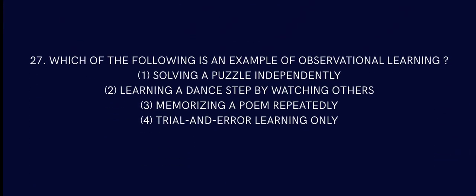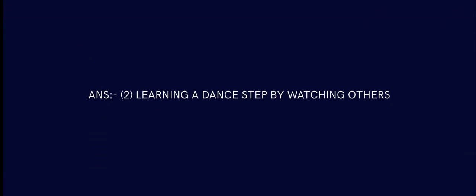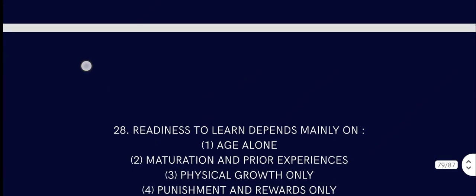Question number 27. Which of the following is an example of observational learning? Solving a puzzle independently, you did not observe anything, so that's not it. Learning a dance step by watching others, now that is observational learning. You are learning something by observing others and imitating others, so that is observational learning.